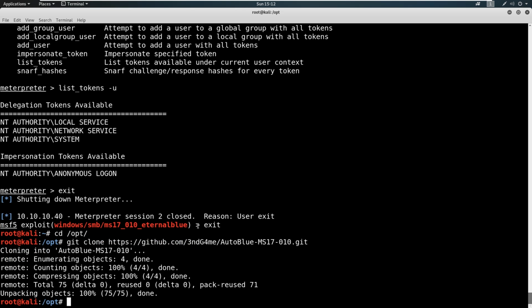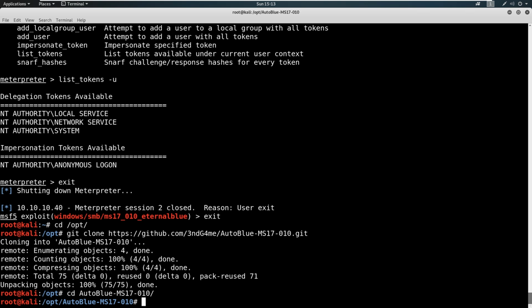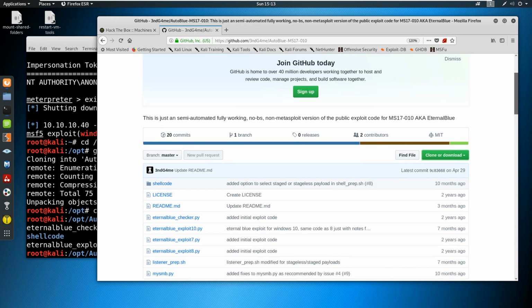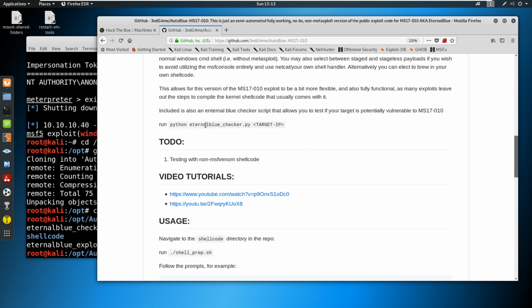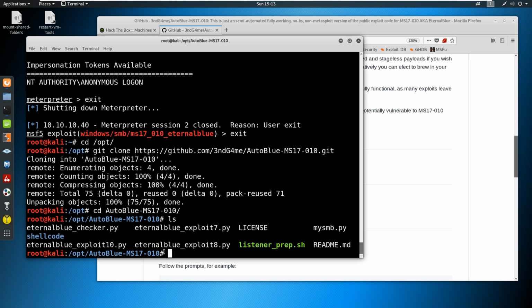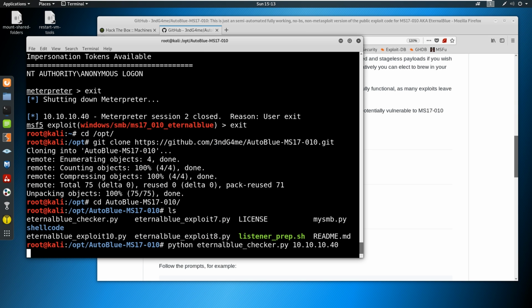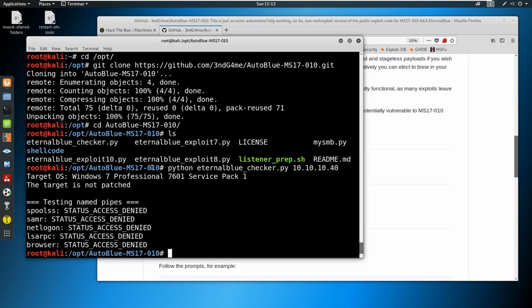And then we are going to say cd to AutoBlue, ls, and it looks like it's all ready for us. So if we go back into the instructions, come down here, now it's got an eternalblue checker.py. And if we look, we've got the eternalblue checker right here. So let's run Python against that. And we'll just say 10.10.10.40, similar to the instructions, it told us to run with an IP address. Hit enter. And it says the target is not patched.